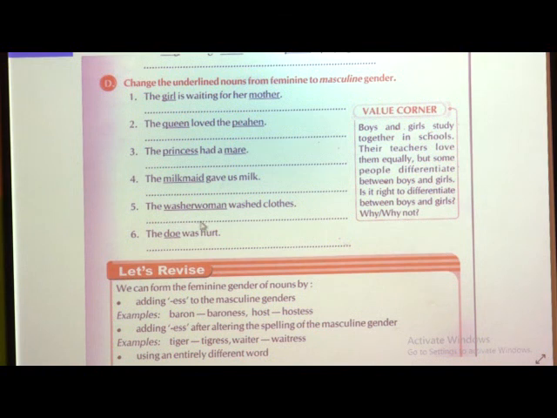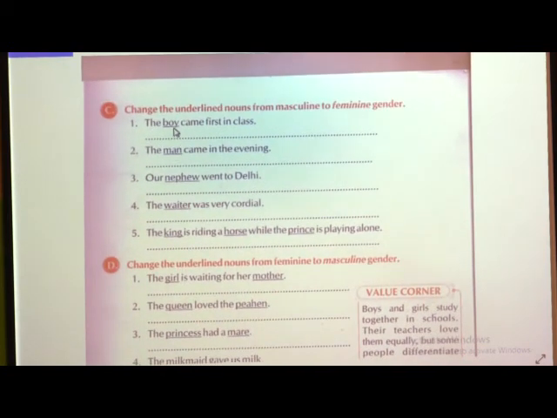Next, the washerwoman washed clothes. Instead of washerwoman, you are going to write the washerman washed clothes. And you are going to underline the words also, okay children. You are going to underline the words which you have replaced, masculine to feminine or feminine to masculine. Then the sixth one, the last one: the doe was hurt. What is the masculine gender for doe? That is buck, B-U-C-K. The buck was hurt, underline buck. In this way you are going to change the underlined nouns from masculine to feminine and feminine to masculine gender.